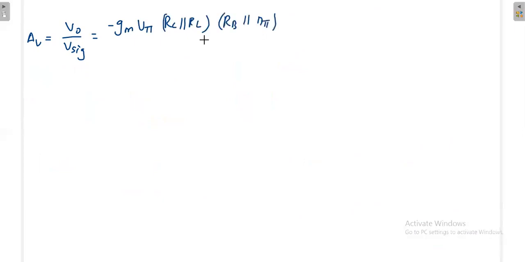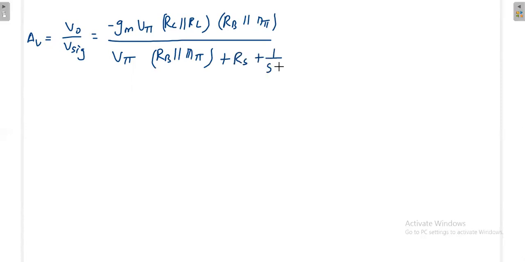Then that is the voltage gain Vo divided by Vsignal. Write the remaining terms in order: minus gm V pi, RC parallel RL, RB parallel R pi, and in the denominator V pi, RB parallel R pi, plus RS plus 1 by sCC1.